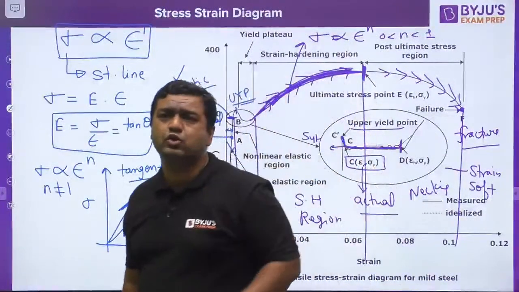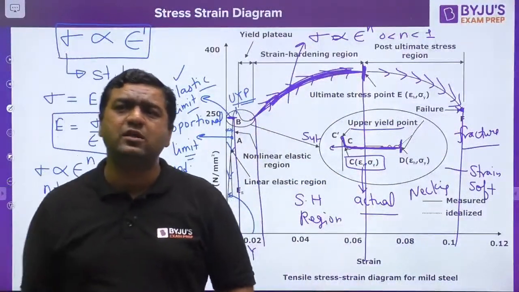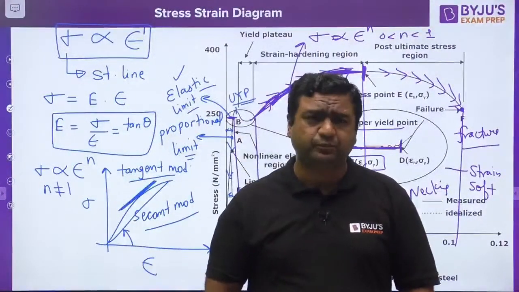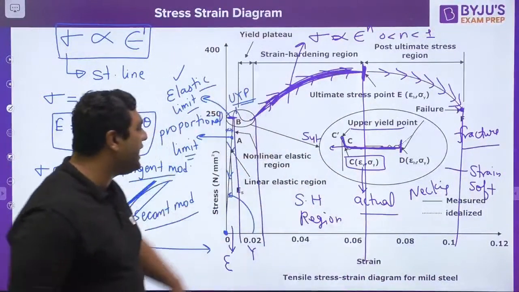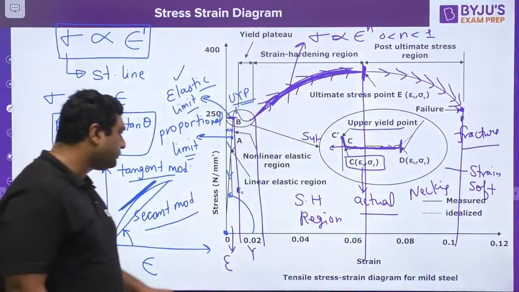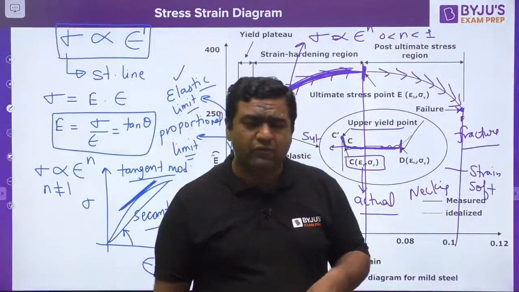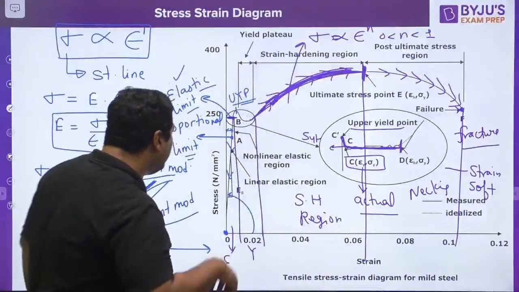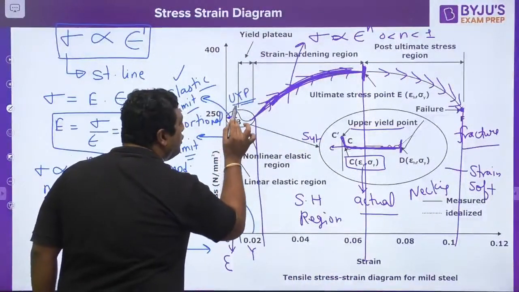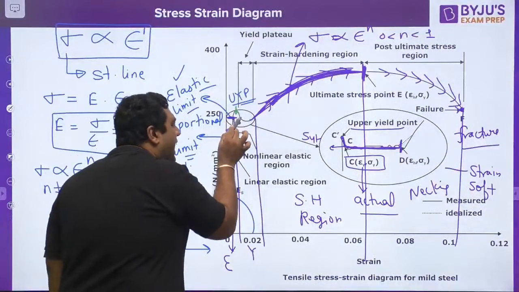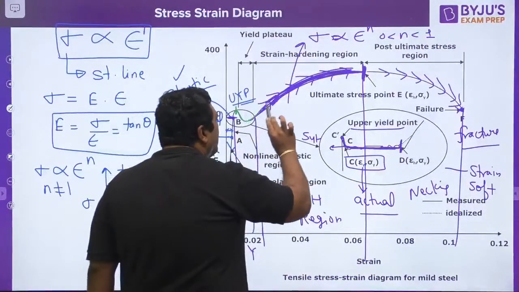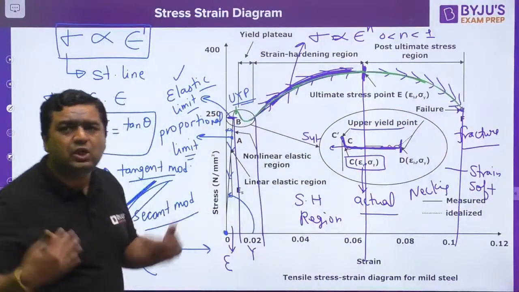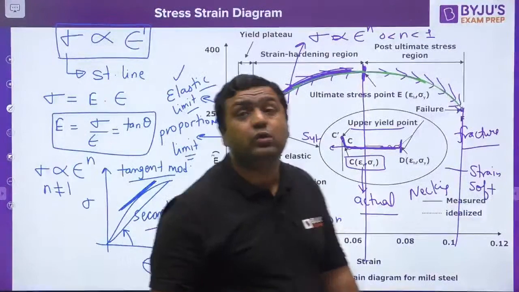Now I want to ask one question from you. This is the last question from this topic, then we will be going to the next diagram. So my dear, when we are talking about this diagram, I want to ask you how the machine comes to know when we are going to load like that. How the machine comes to know that up to this point the load should be increased, after that the load has to be decreased, after that the load has to be increased, and after that the load has to be decreased. How does the machine know when to increase and when to decrease the load?